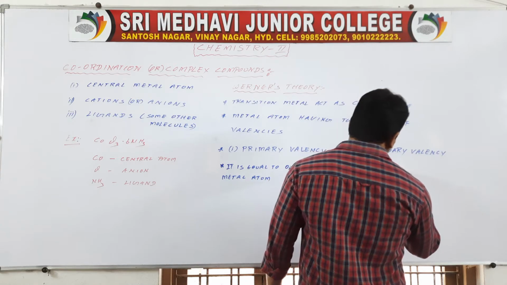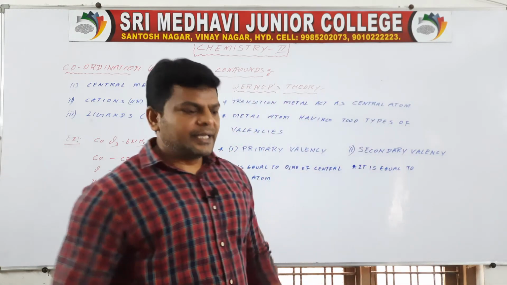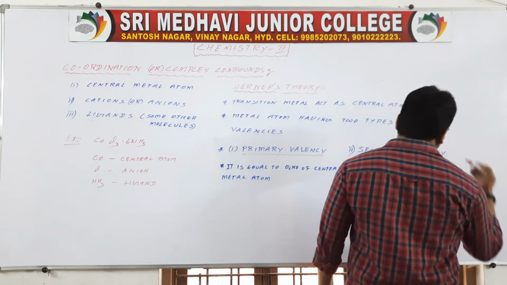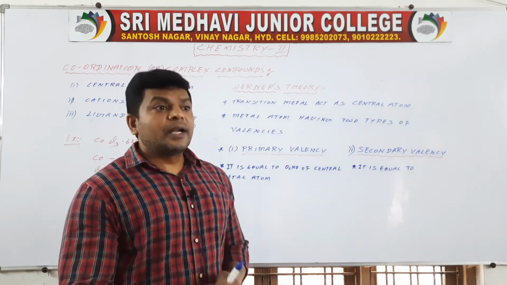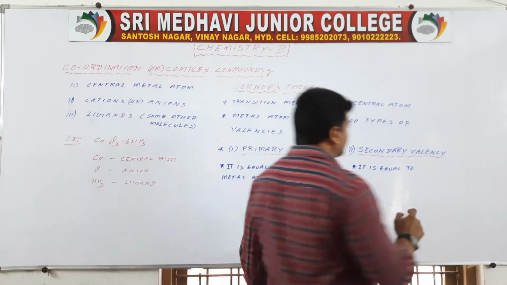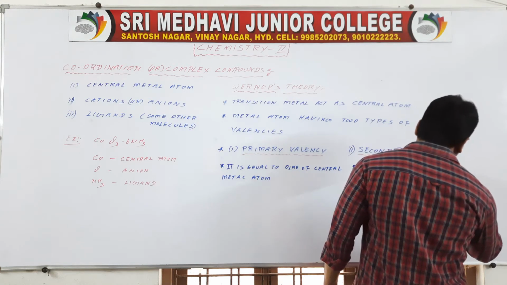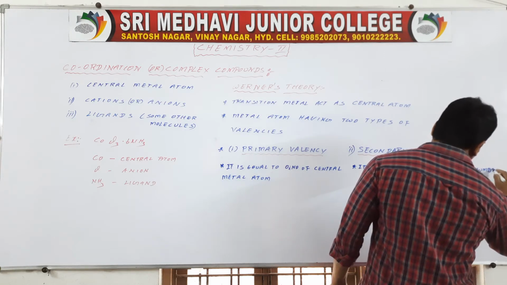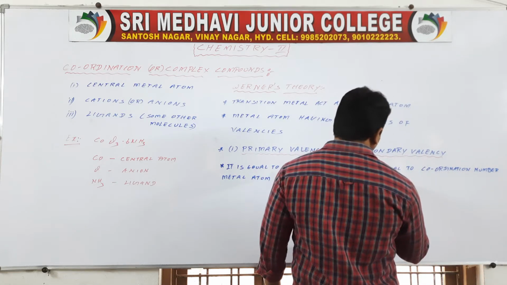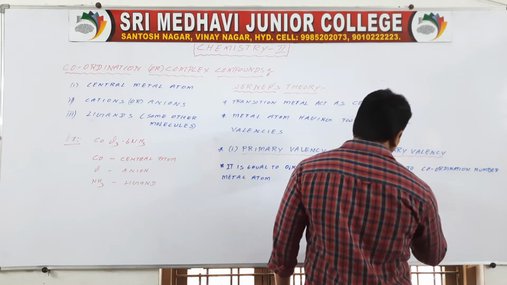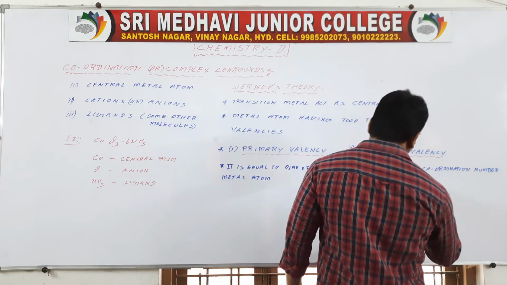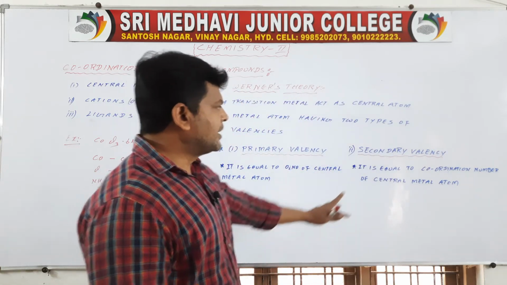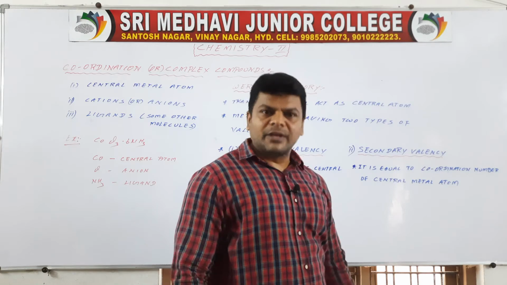Secondary valency is equal to the coordination number of the central metal atom. What is coordination number? We are going to discuss.